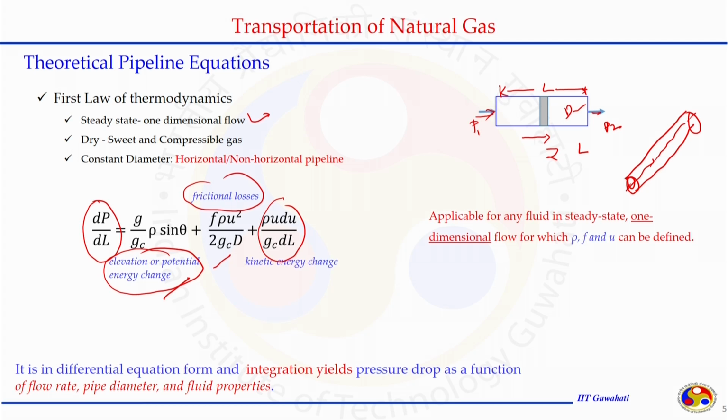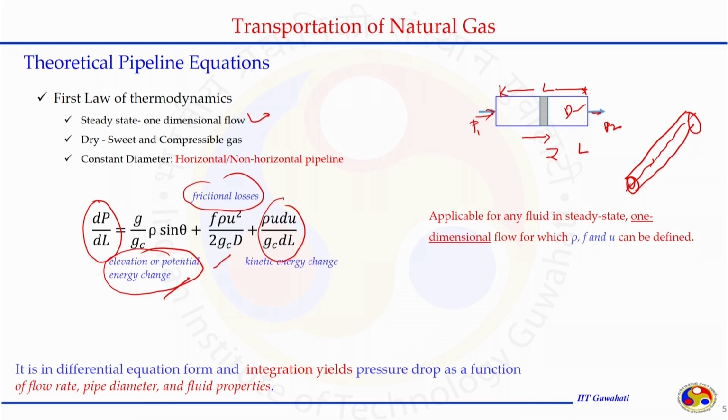We are just considering a section of a pipe where the pressure is changing from P1 to P2, flow is happening, and by applying the first law of thermodynamics, we can set up the conservation equation that says dP by dL is equal to kinetic energy change, frictional losses plus potential energy change in the system. This is one type of differential equation. If we can integrate this equation, we can get how the pressure drop is a function of flow rate, pipe diameter and fluid properties.